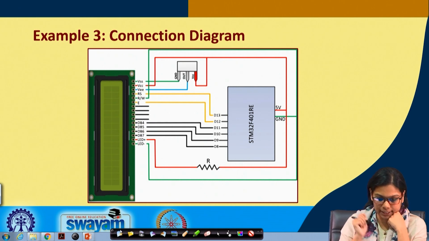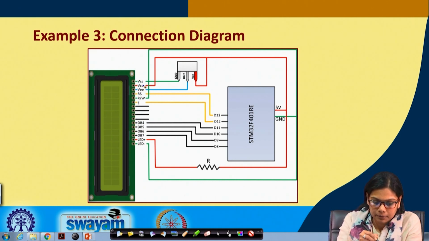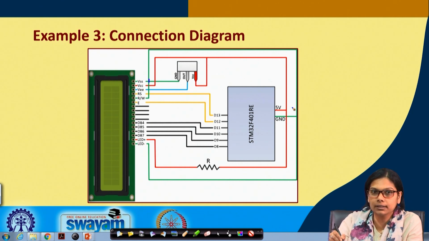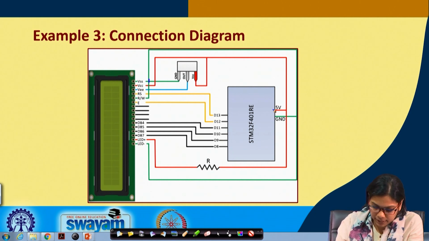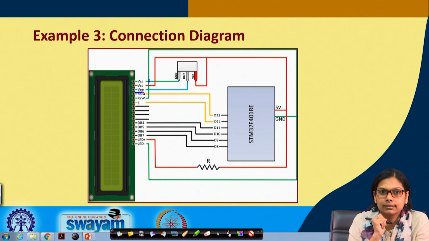So how do we do the connection? The connection goes like this. VSS is connected to ground. VCC is connected to 5 volt. Then we have VEE, which is the contrast.